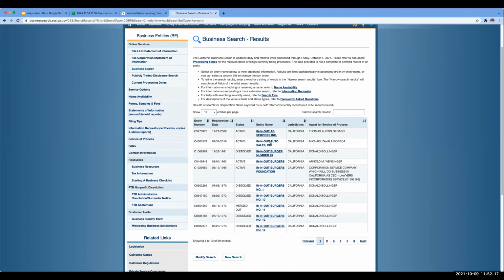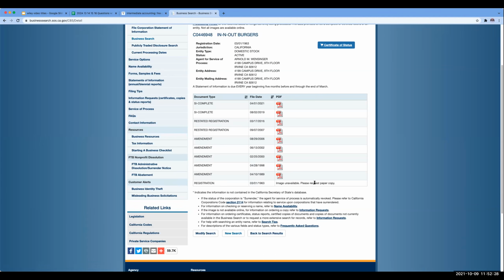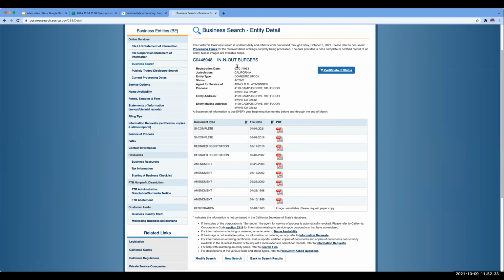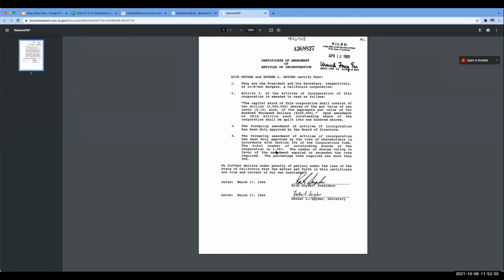Okay, so right over here we've got In-N-Out Auto Sales Services, In-N-Out Burgers. If I go to In-N-Out Burgers, I'd have to request a paper copy. But right over here, this will tell you where the corporate headquarters are for In-N-Out Burgers. The agent for service of process is probably their attorney actually. But let's take a look at the amendment to this real quick and see what pops up. Okay, so here we go.